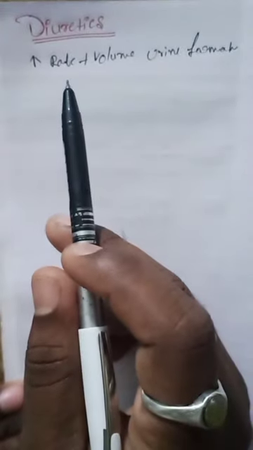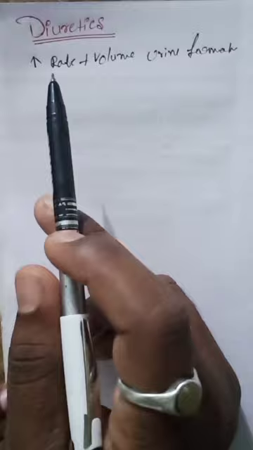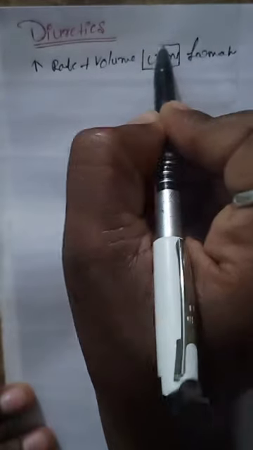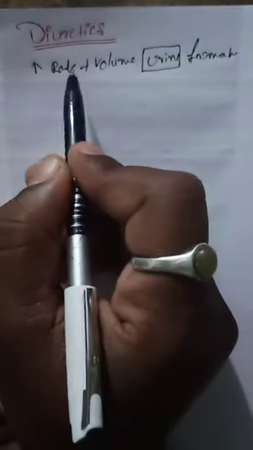Today we are discussing diuretics. Diuretics means increasing the rate and volume of urine formation. Increasing the urine level in our body is known as diuresis. Diuretic drugs increase urine formation and also increase the rate of urine formation.